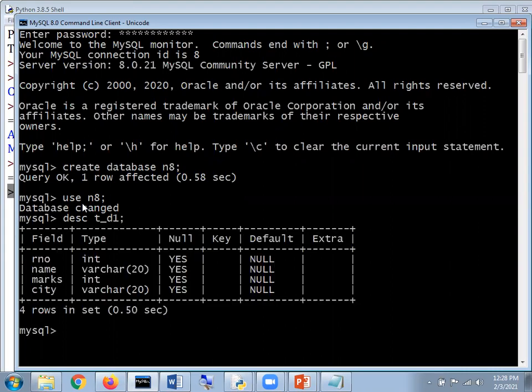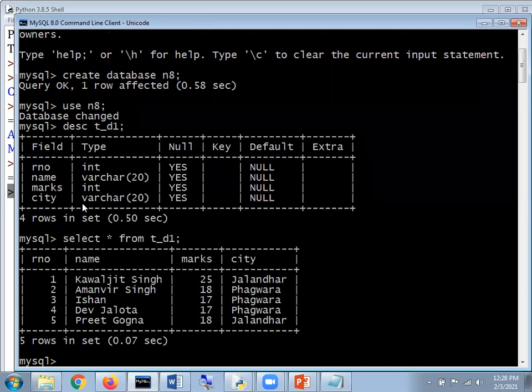It means this is the table which we have created with Python. And then we have to mention select star from T_D1, which says, yes, perfectly we have entered that data. And if the question asks to display the data as well, you can write the query as desired.